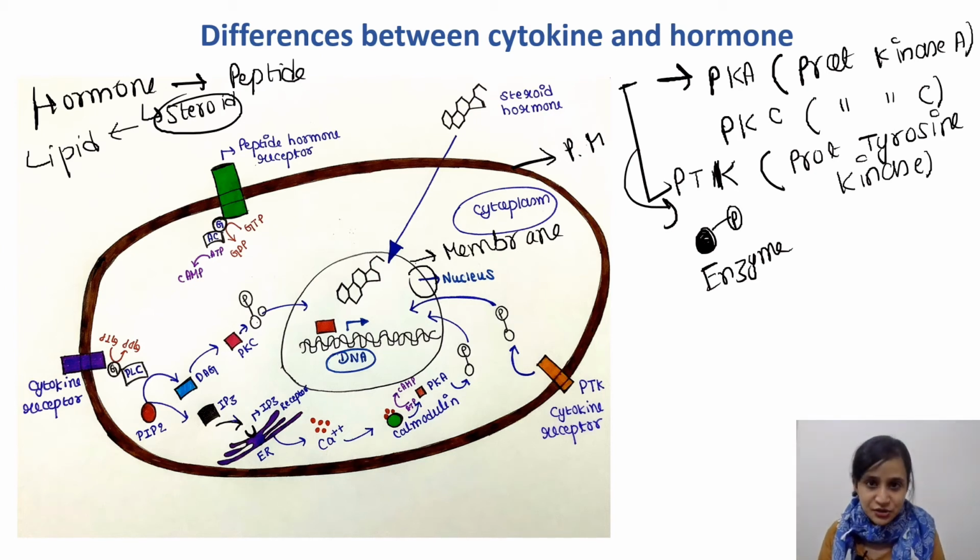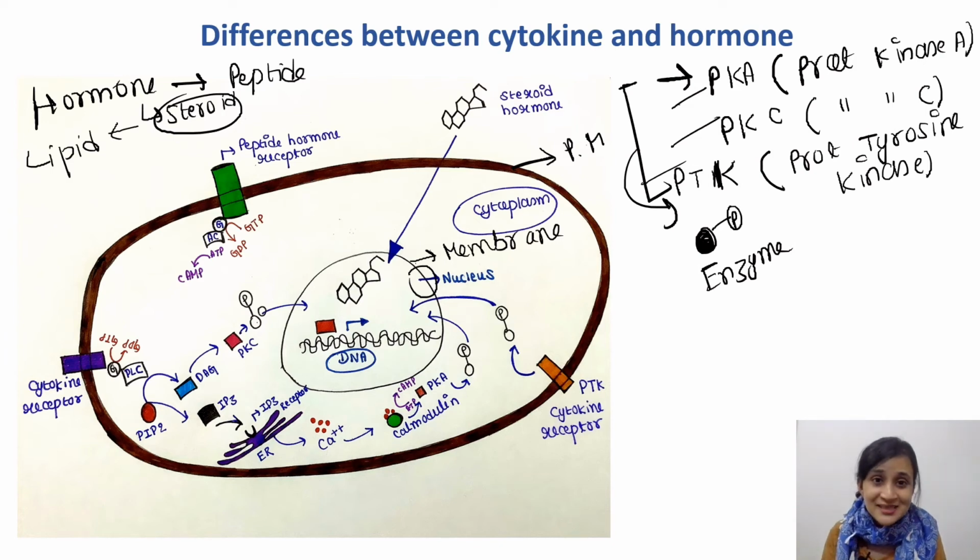Phosphorylation can make an enzyme either activated or inhibited, so depending on that the enzyme will act. Both cytokines and peptide hormones activate them, but this activation mechanism is different. Cytokines and peptide hormones activate these pKa, pKc or PTK. They are the ultimate molecules getting activated by cytokine and hormone.